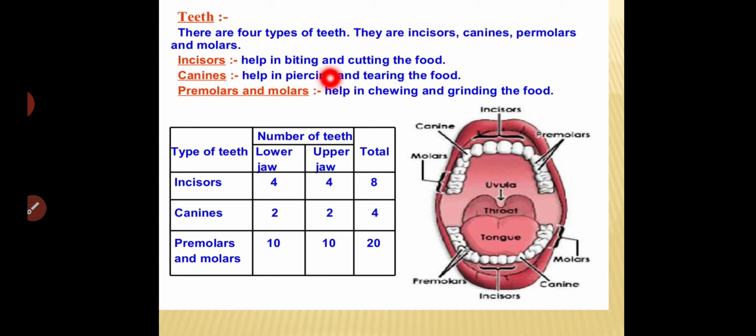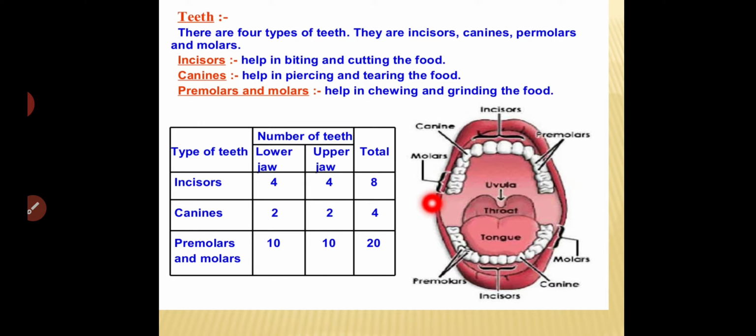Incisors help to bite and cut the food. You can see the picture over here. Incisors are the front teeth, and they help us to bite and cut our food. Canines help us in piercing and tearing the food. Then premolars and molars help in chewing and grinding the food.